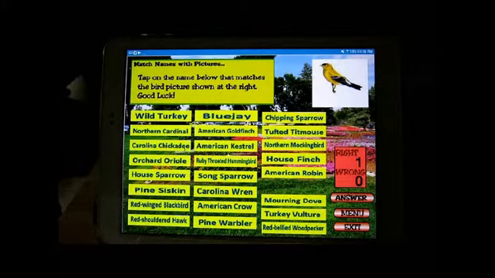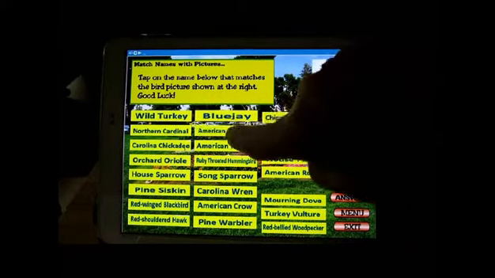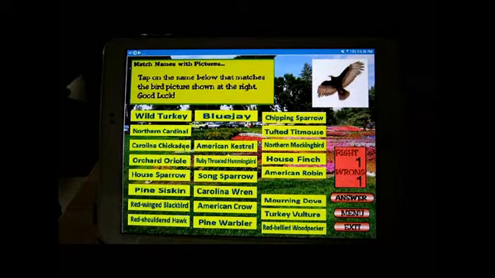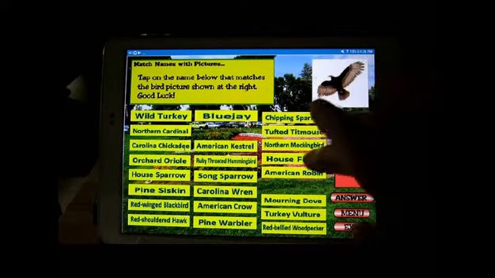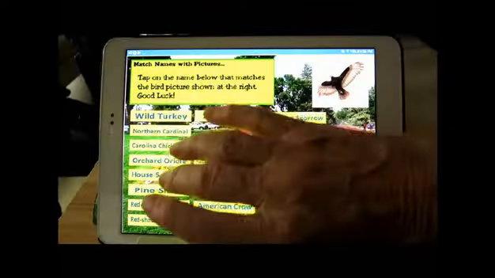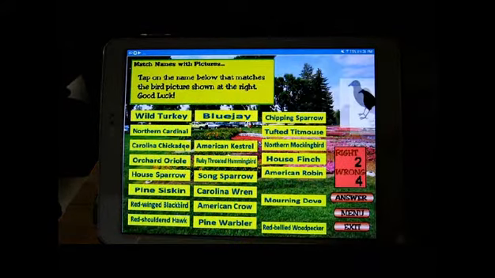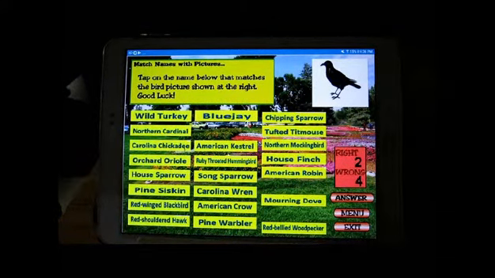And here we have an American goldfinch, but let's say I don't know that's what it is. I can click answer, and there's American goldfinch. I hit that, the next one comes up, and so on. You go through it. It keeps track of how many right and how many wrong you have. Of course, if you keep picking wrong answers, you can just get a whole bunch of wrongs piling up there.